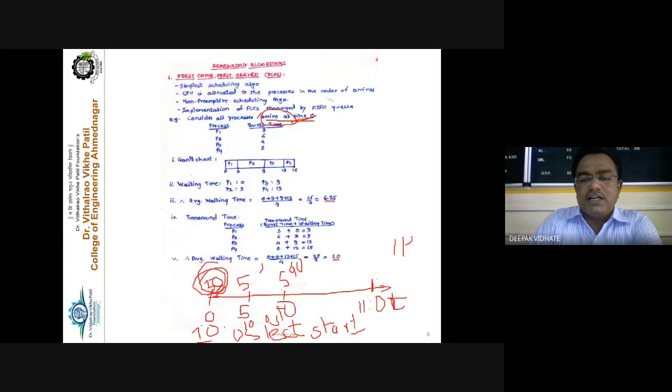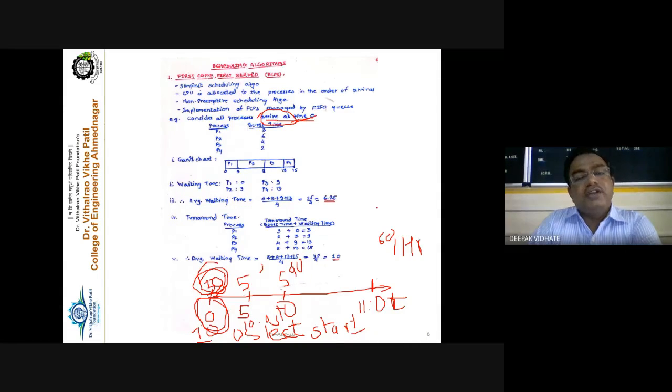Exactly 1 hour, or 60 minutes, because their arrival time is 0. So what is the waiting time of these 30 students? Waiting time in this classroom is 0 to 60 minutes. The waiting time for the initial 30 students is 60 minutes.